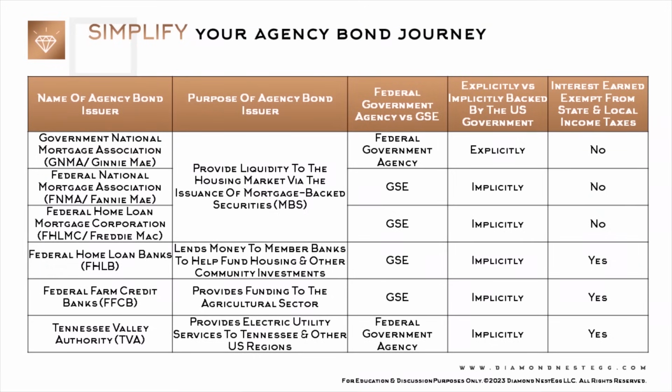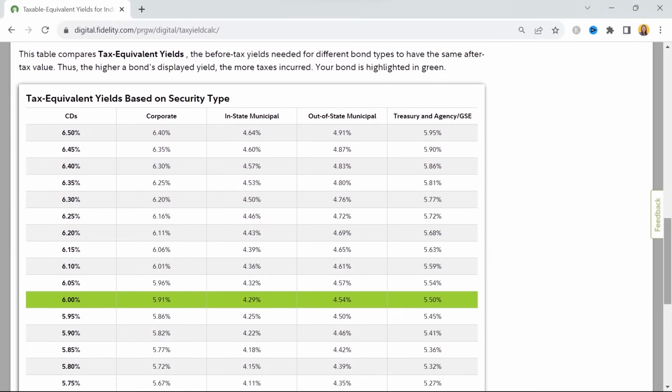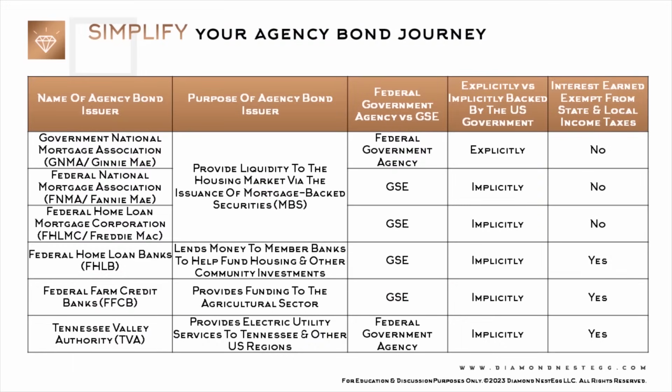Do keep in mind that if you're purchasing an agency bond from one of these issuers, which is taxable on a federal, state, and local level, then you should be referring to this corporate bond yield here, rather than this Treasury and agency GSE column, because this assumes that you're purchasing an agency bond from one of these issuers where interest earned is exempt from state and local income taxes.